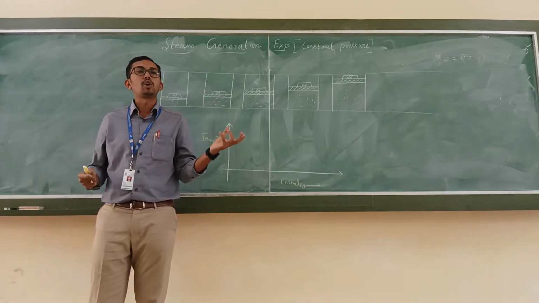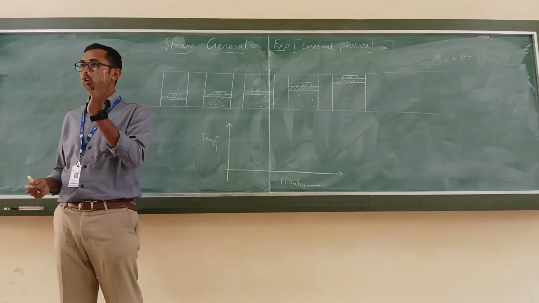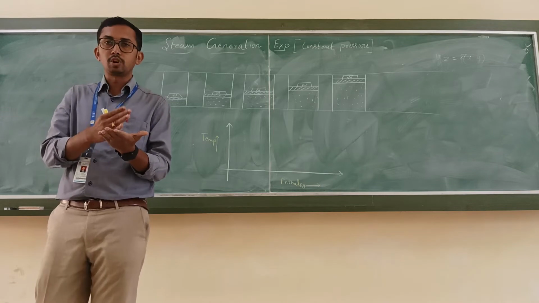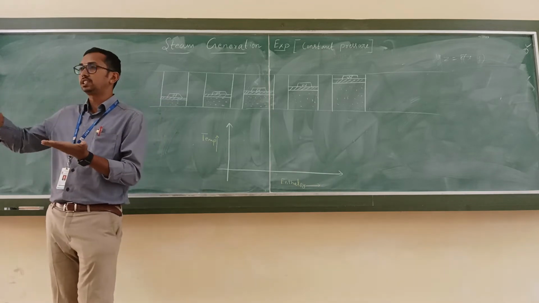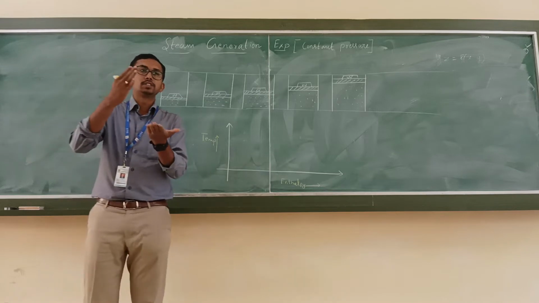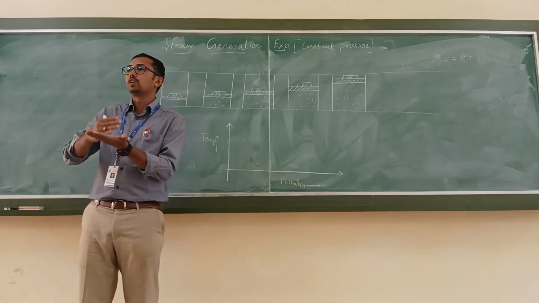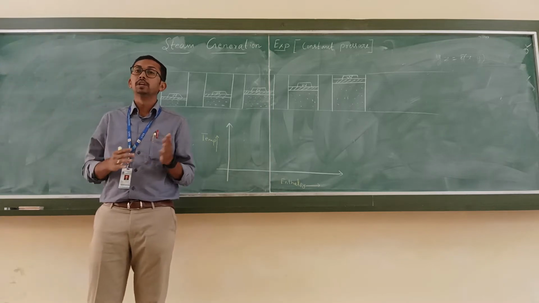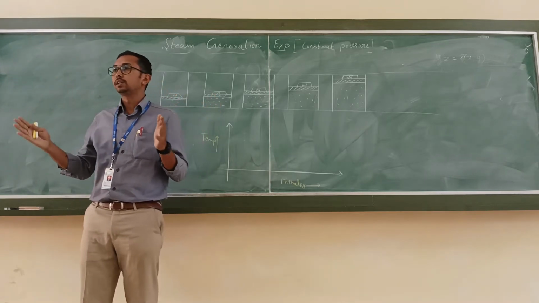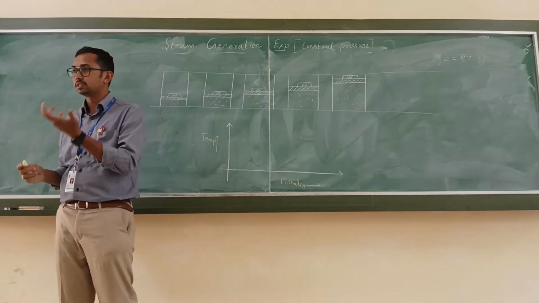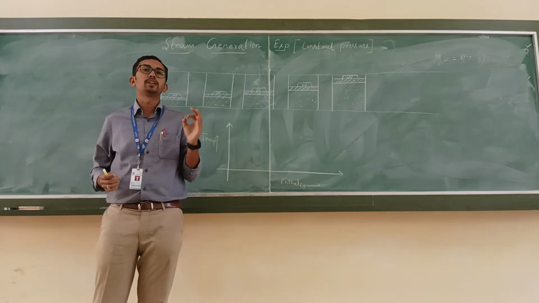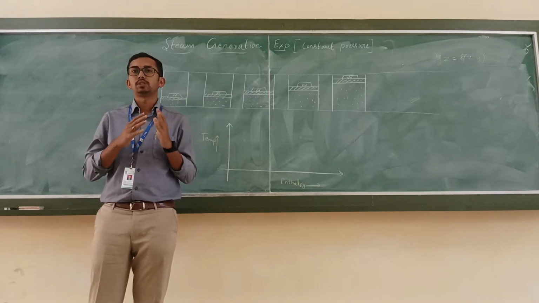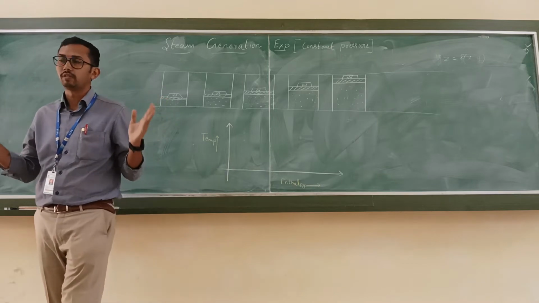So the water is called a pure substance. Okay, water is called what? Pure substance. Why is it called a pure substance? Because water exists in all three states. It exists as ice, as a liquid, and as a gas. In all these three states, the chemical composition remains the same. Hence, water is called what? Pure substance.